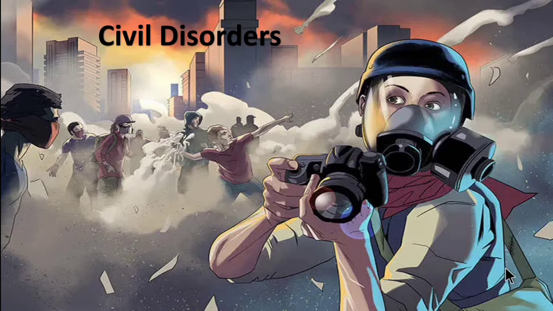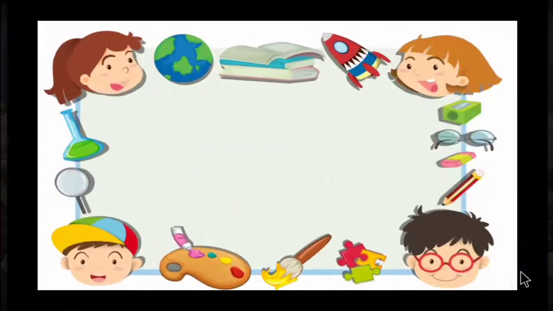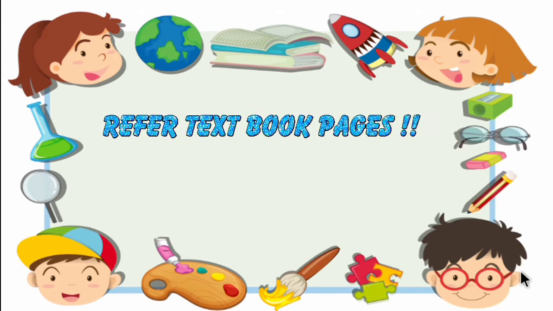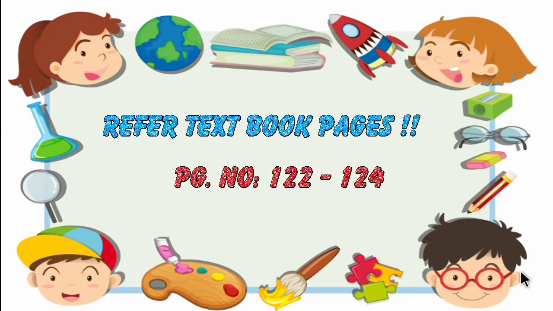So children, these are all the types of hazards based on their origin. So we have come to an end of this session. I hope you are clear with today's topic. You can refer to your textbook pages. Today's topics are covered from page number 122 to 124.